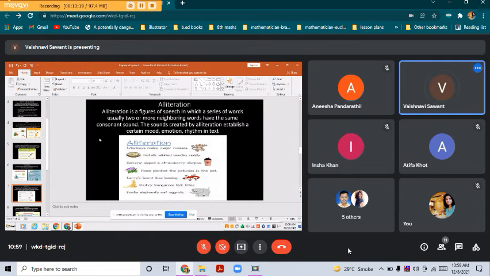Yes. So now the next figure of speech is alliteration. So what is alliteration? Whenever the first sound of neighboring words in the sentence is repeated, it comes in alliteration. Now alliteration also gives some emotion, mood, and rhythm in the poem or text. So alliteration is also an important figure of speech in the content.